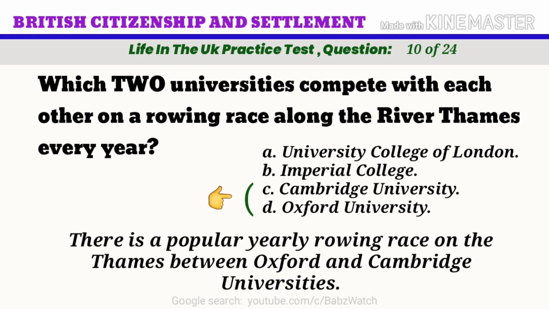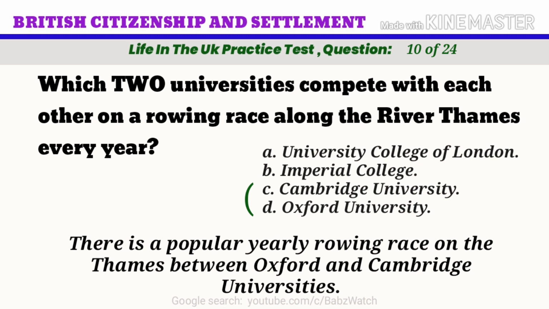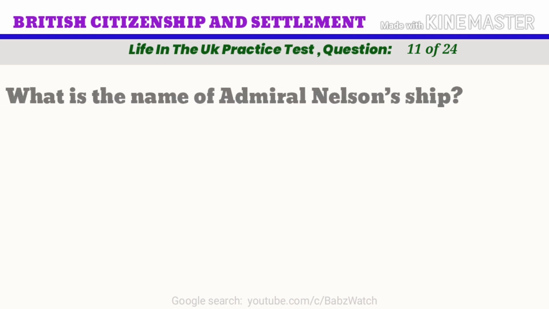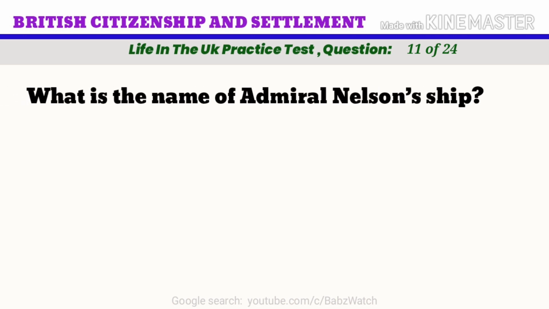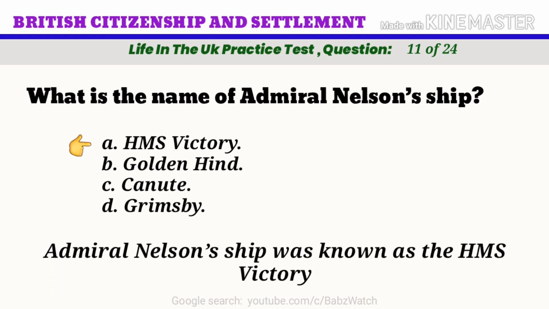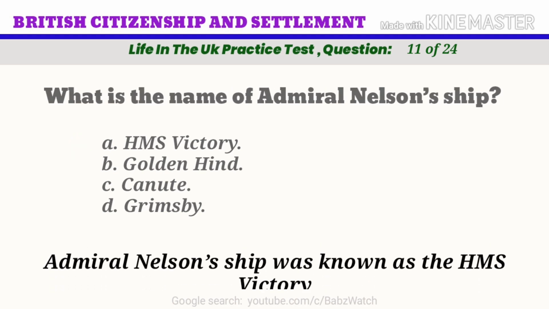There is a popular yearly rowing race on the Thames between Oxford and Cambridge universities. Life in the UK practice test. Question 11 of 24. What is the name of Admiral Nelson's ship? A. HMS Victory. B. Golden Hind. C. Canute. D. Grimsby. The correct answer is A. HMS Victory. Admiral Nelson's ship was known as the HMS Victory.